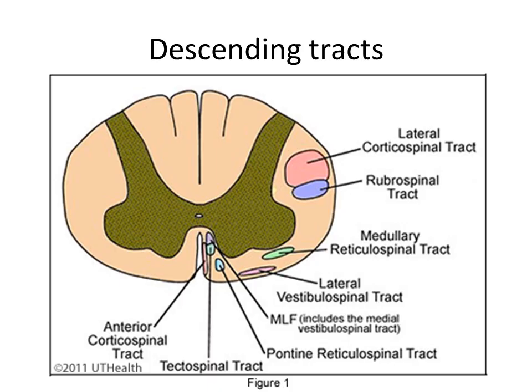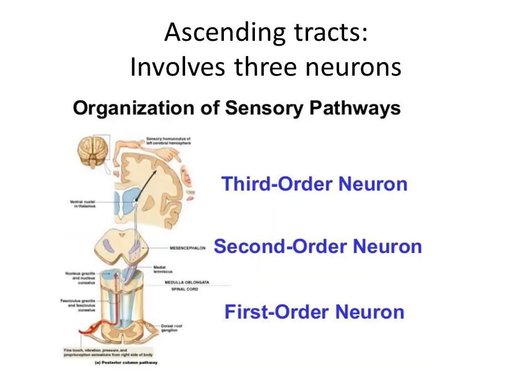And in terms of descending tracts, the lateral corticospinal tract, rubrospinal tract, medullary reticulospinal tract, lateral vestibulospinal tract, pontine reticulospinal tract, tectospinal tract, and anterior corticospinal tract. So these are the descending tracts which go from the higher centers towards the spinal cord.